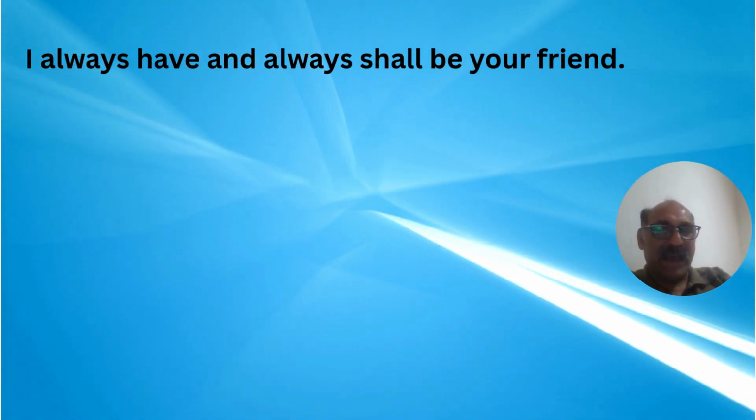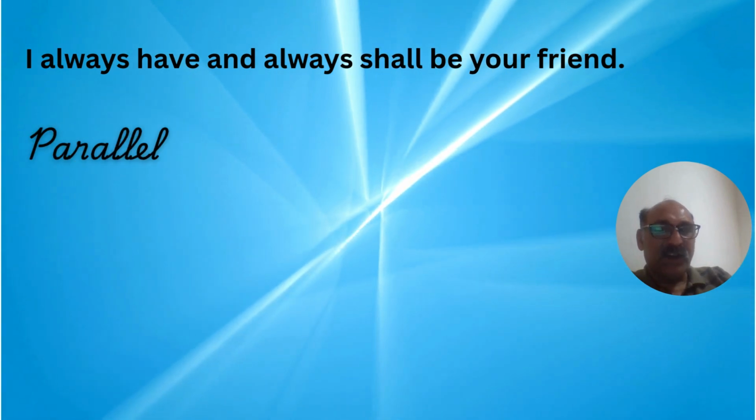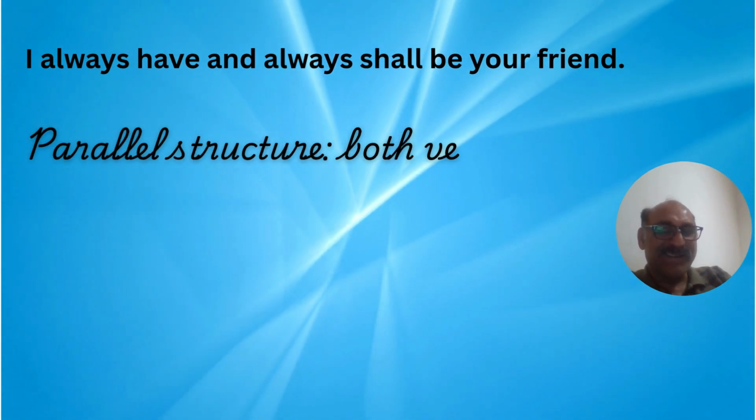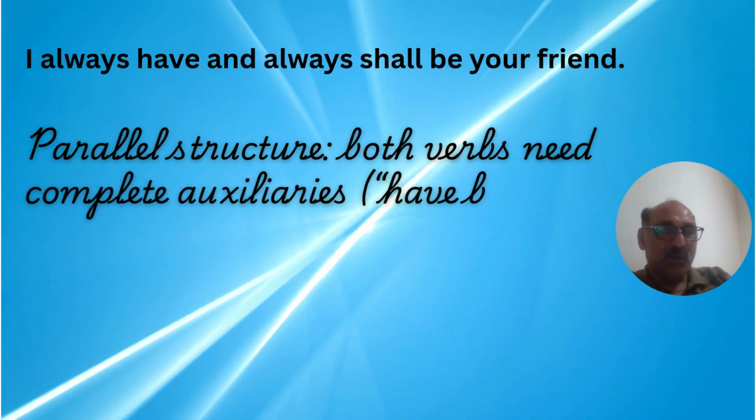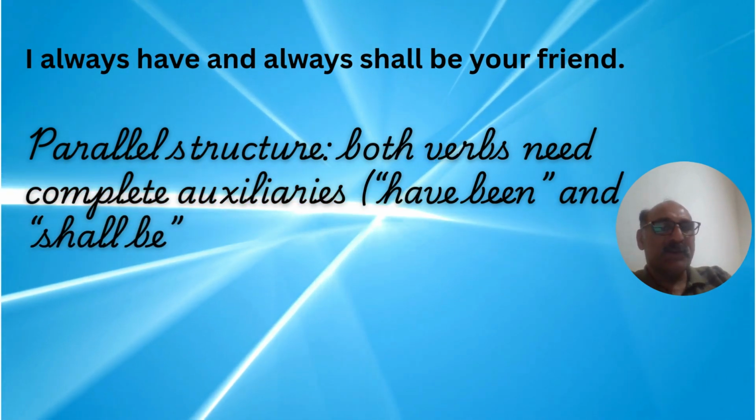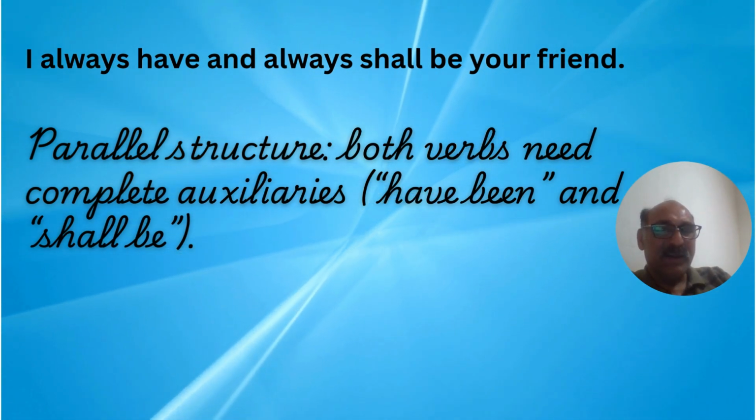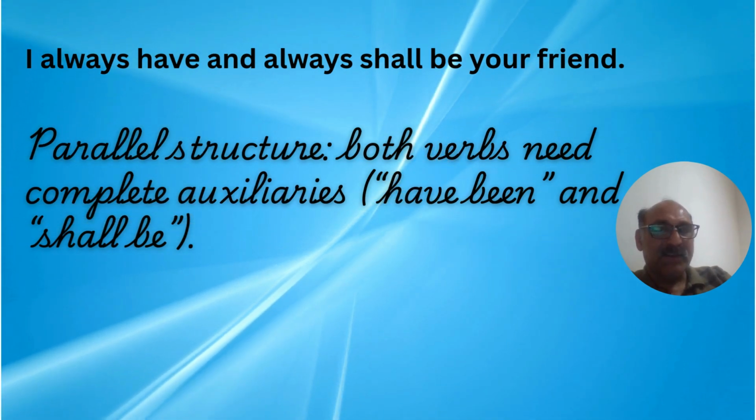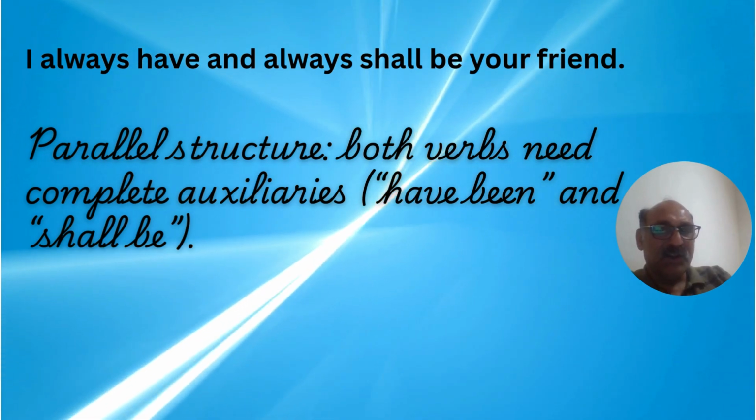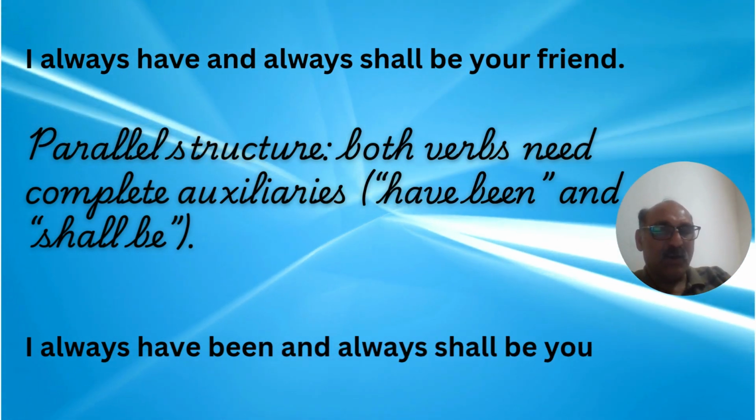I always have and always shall be your friend. Now, these types of mistakes are called parallel structure mistakes. Both the structures need to be parallel. Both verbs need complete auxiliaries, have been and shall be. But in the first structure, we see that have is not followed by the auxiliary been. So the correct sentence would be: I always have been and always shall be your friend.